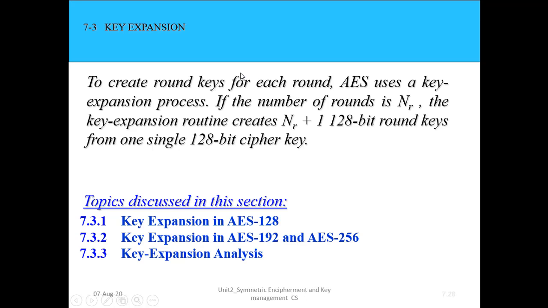Now we saw that there are NR rounds but NR plus 1 keys, right? To create round keys for each round, AES uses a key expansion process. If the number of rounds is NR, the key expansion routine creates NR plus 1 128-bit round keys from one single 128-bit cipher key.